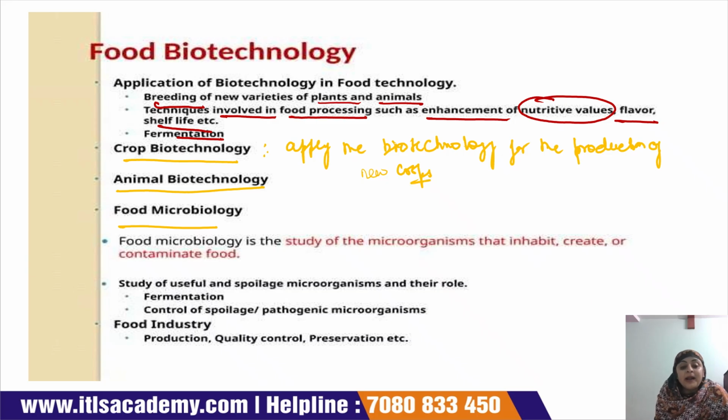Animal biotechnology means the application of biotechnology to enhance the quality of the animals, or the milk that we get from the animal, and other applications also come under this category.